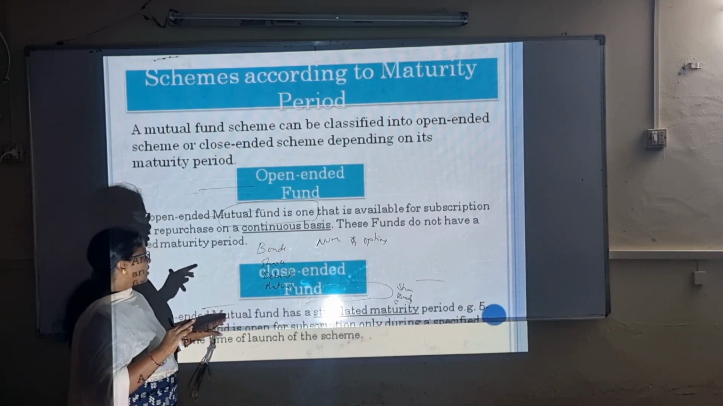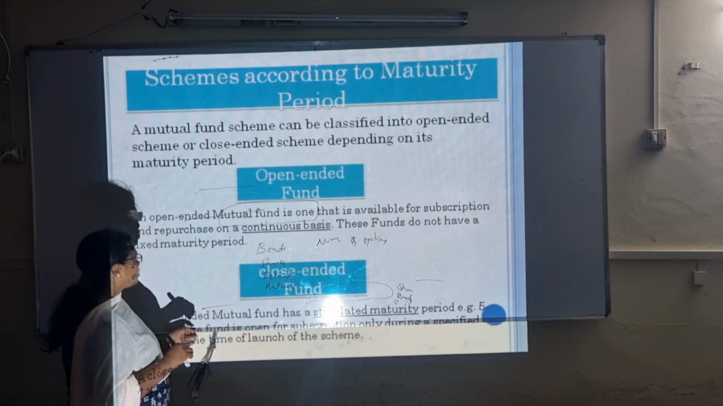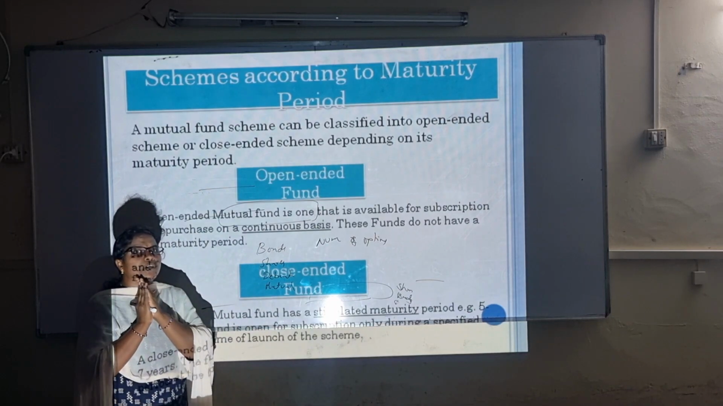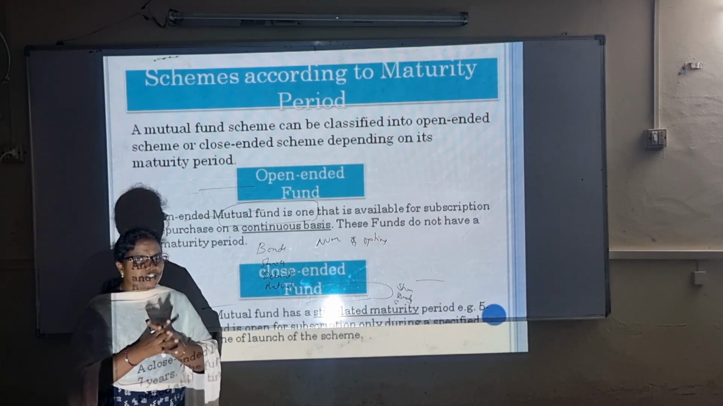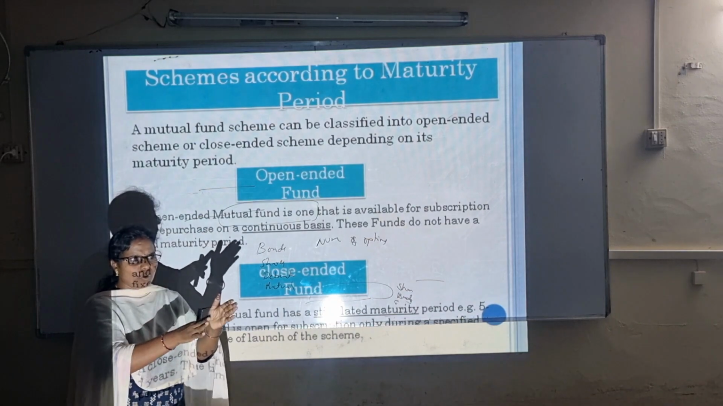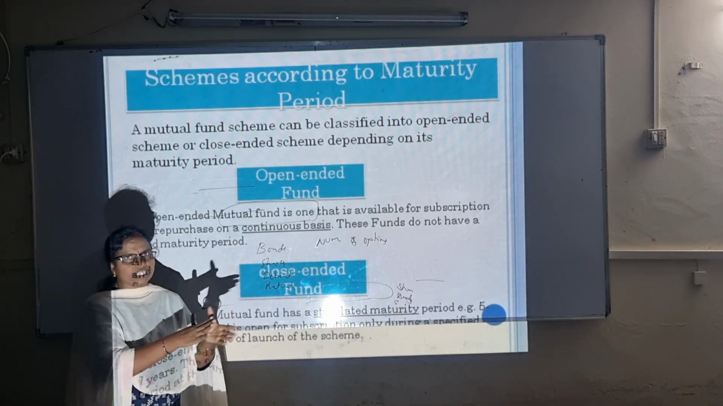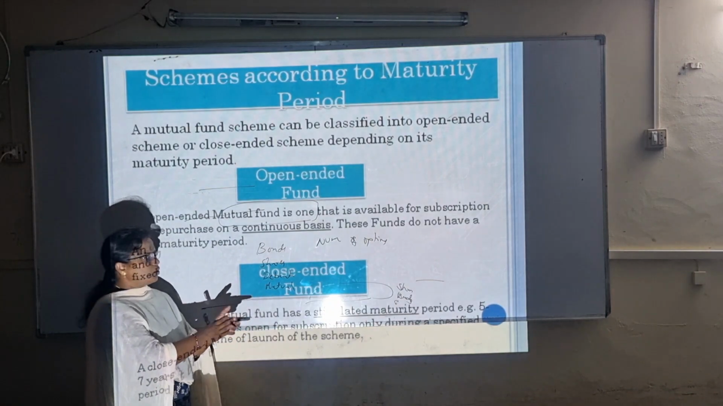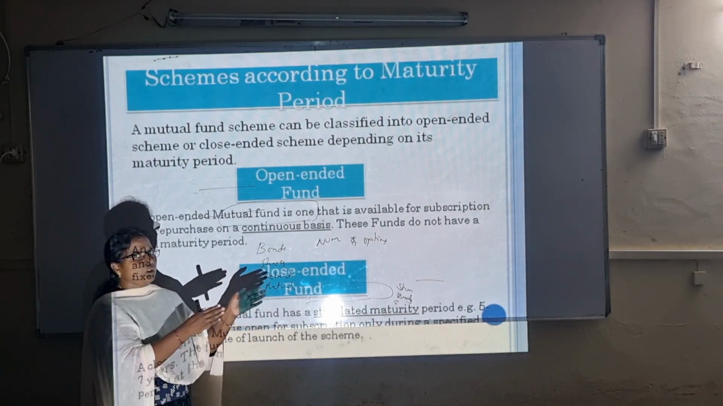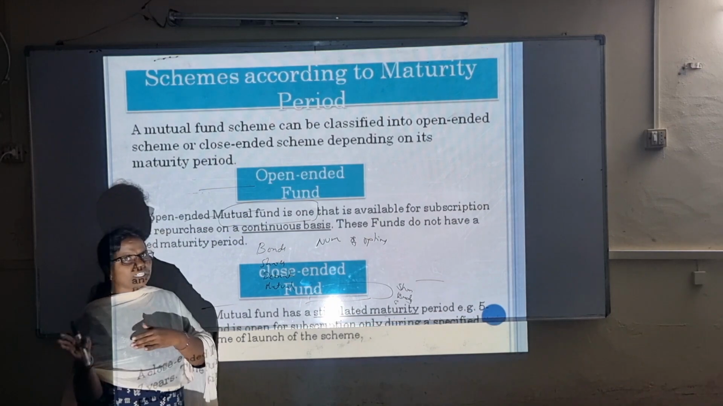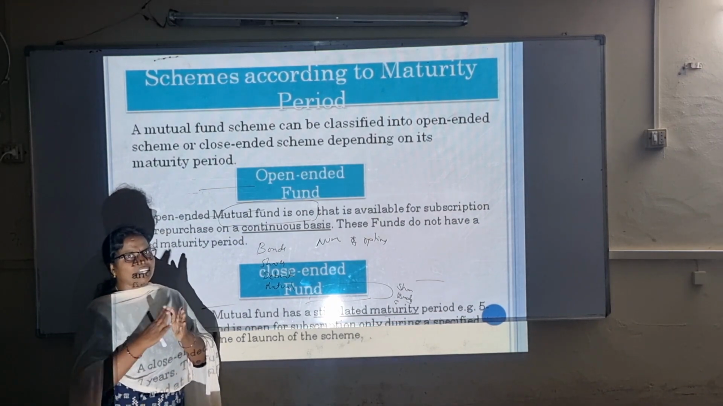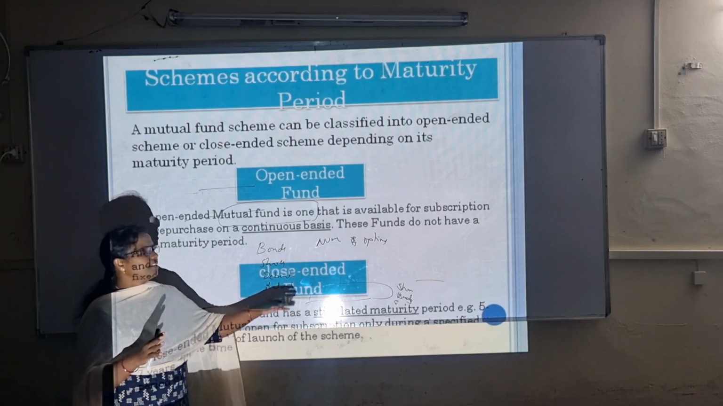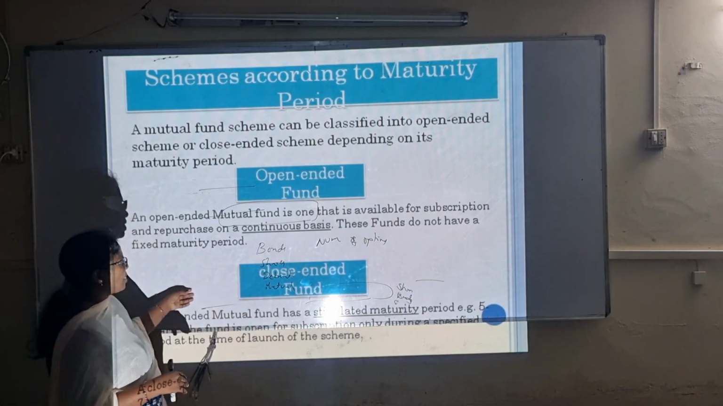And you will be getting the returns. Coming to closed-ended schemes, there will be a particular period of time, that is the maturity period: where to end the scheme, when to close the scheme. There are some restrictions you need to follow in the closed-ended scheme. If the time period is 2 months or 3 months, by the end of that time you have to close the scheme. That is the closed-ended scheme.